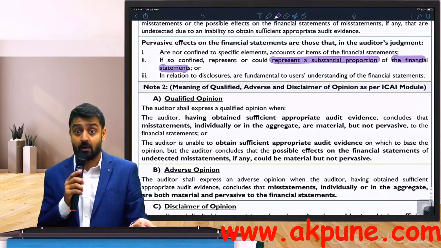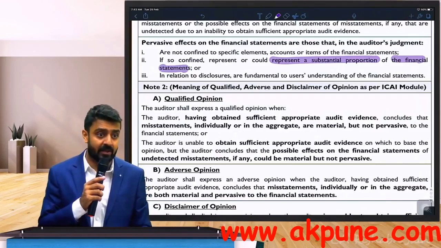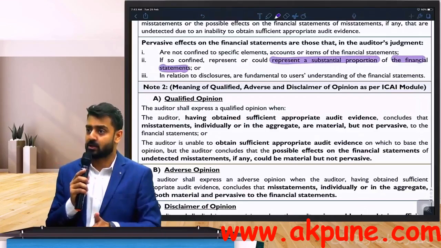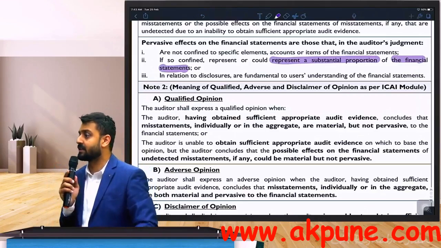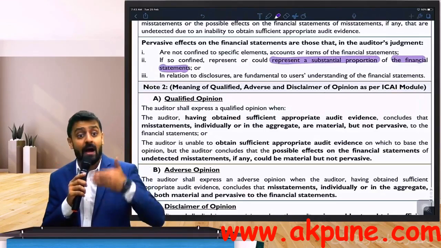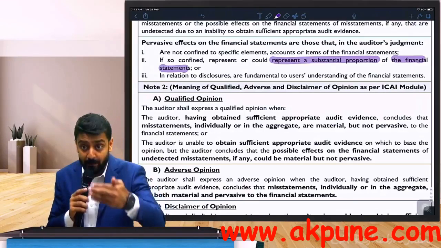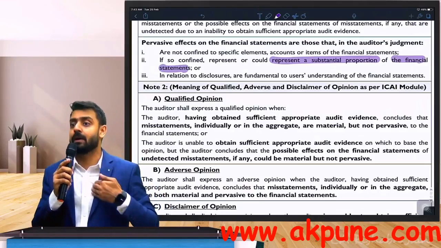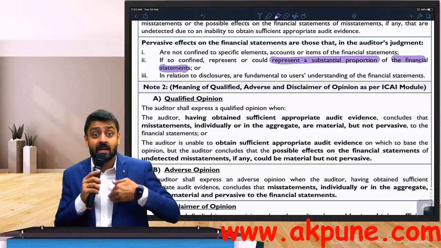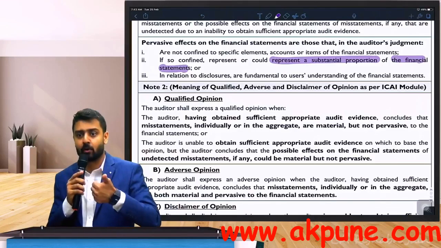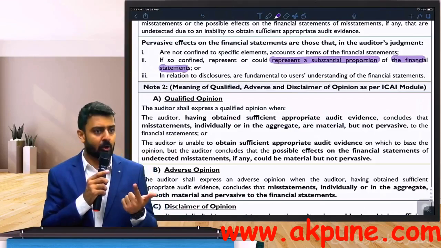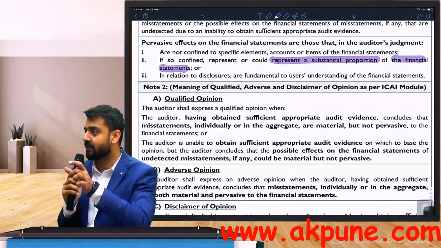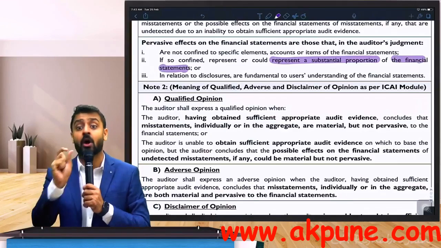For example, for significant accounting policies, there will not be any justifiable reason. If there is a change or if there is something which is significant accounting policy, you should make a disclosure. You cannot give any justifiable reason for not disclosing this. So, why non-disclosure? Understand the justifiable part and then consider that this kind of non-disclosure, how it can impact my users. If it is something which is fundamental to my users, revenue, fundamental to my users, fixed assets, fundamental to my users, if you don't make such a disclosure, I will consider them as pervasive in nature. So the third point is going to be on disclosure.